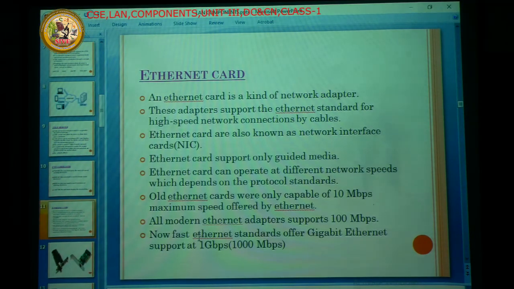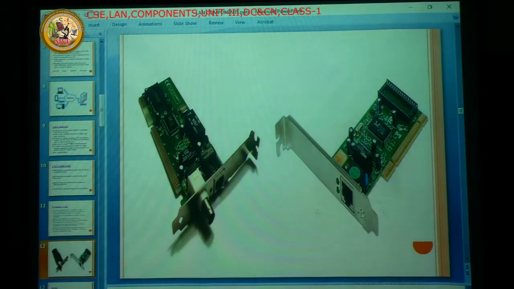Next one is the Ethernet card. So this is the Ethernet card. This is the old version of the Ethernet card. This is the latest version of the Ethernet card.